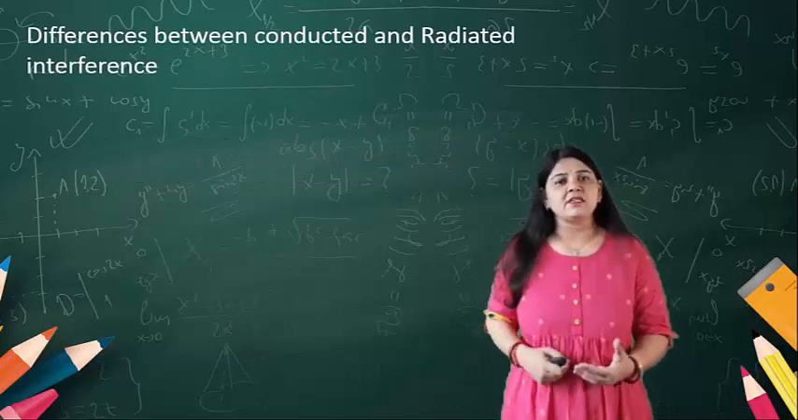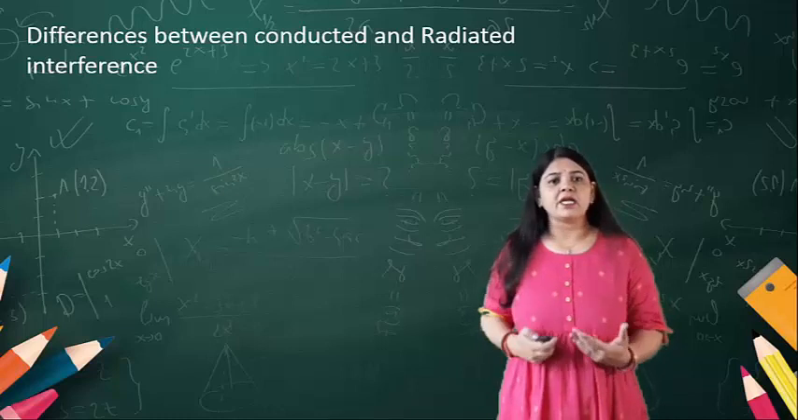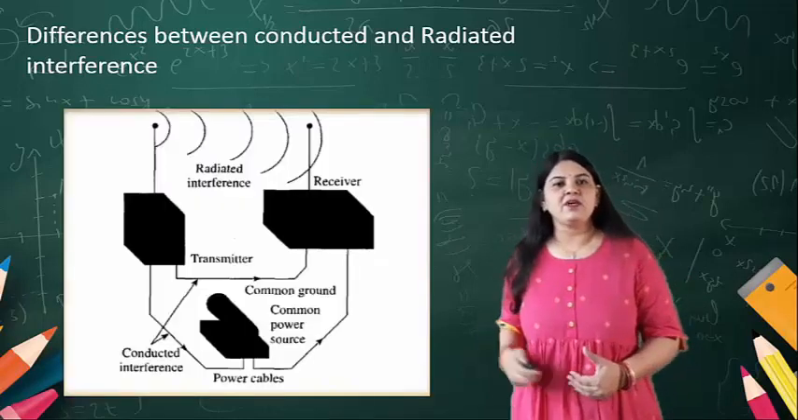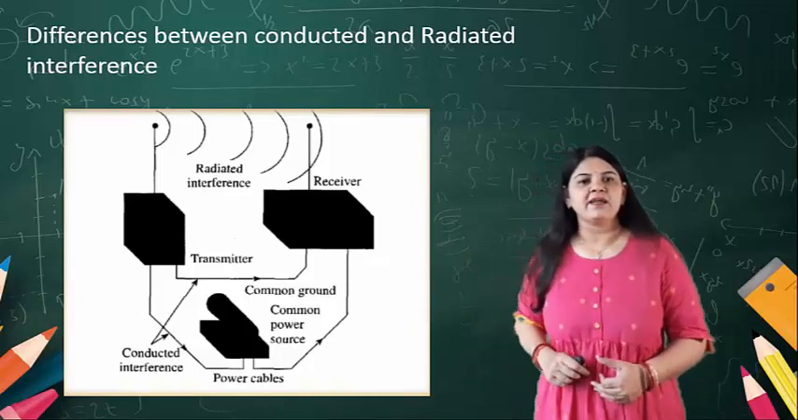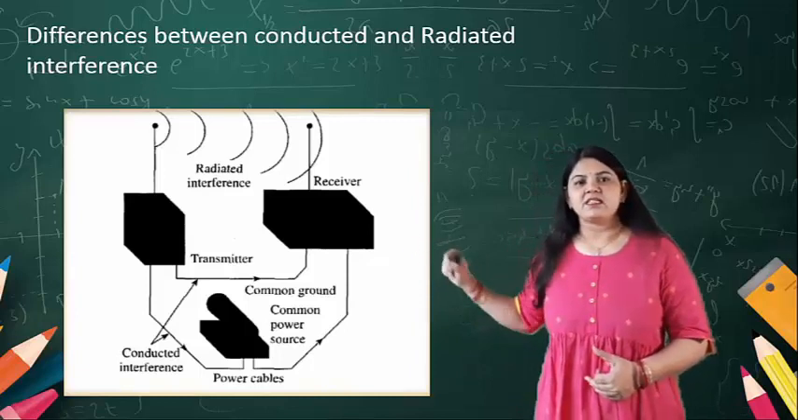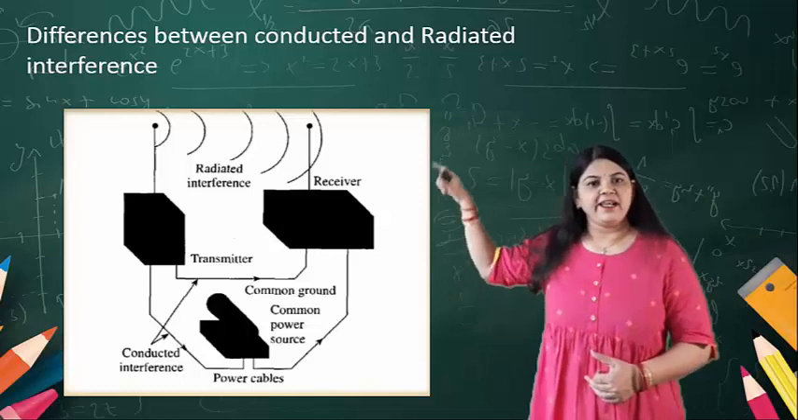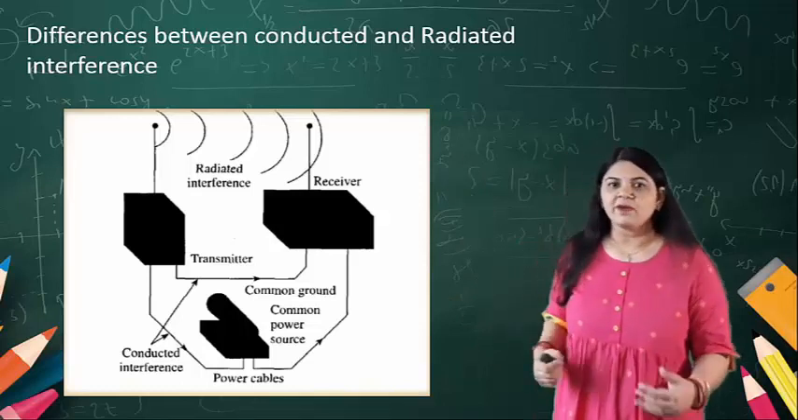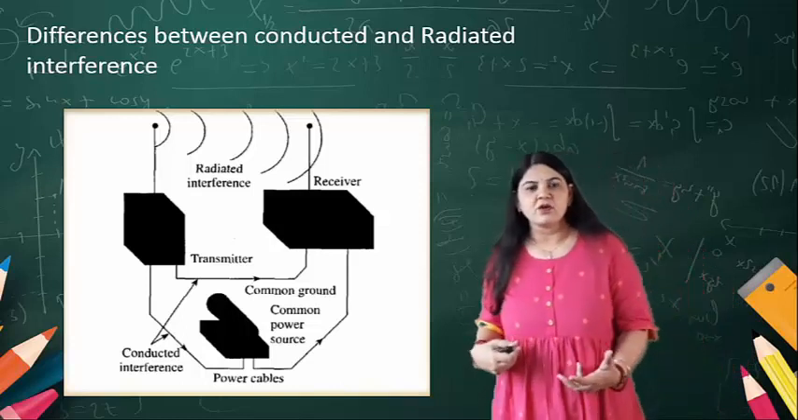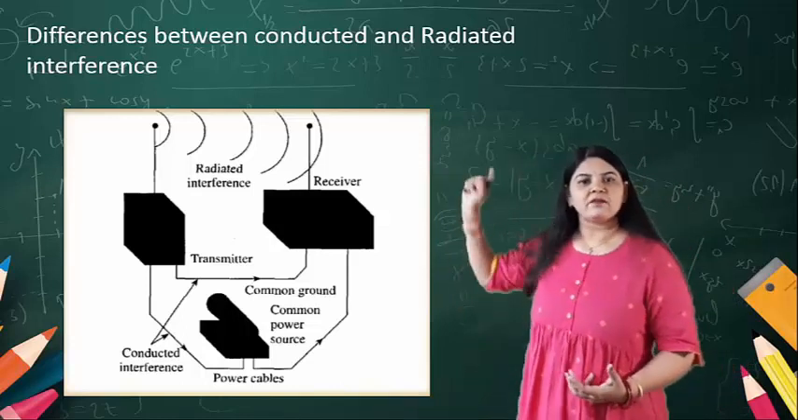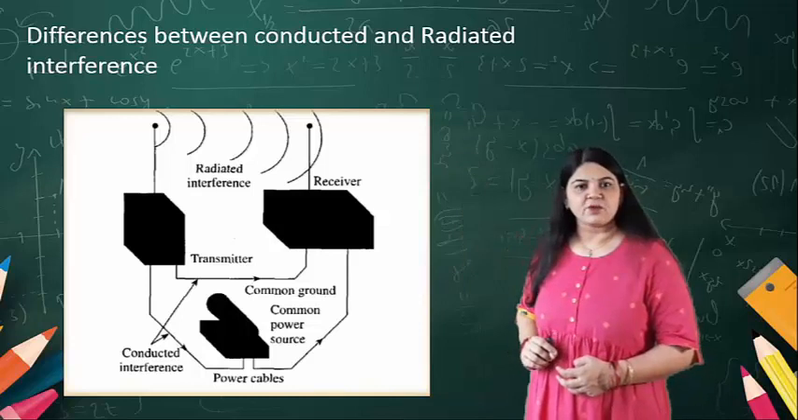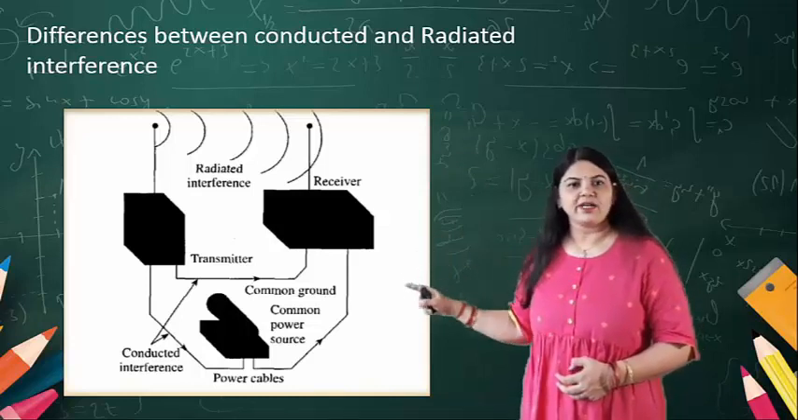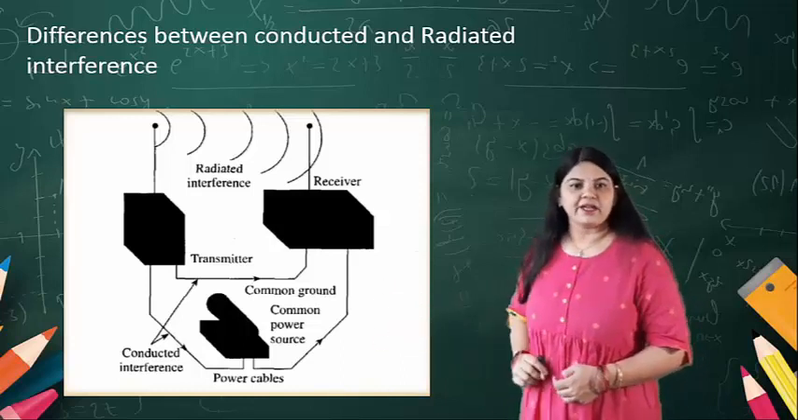Okay, so what is the difference between the conducted and the radiated interference? Now here in the diagram you can see that there is a transmitter and a receiver. Radiated interference means the wave that is radiated from the devices. Now these devices are also connected, and due to that connection we have conducted interference.